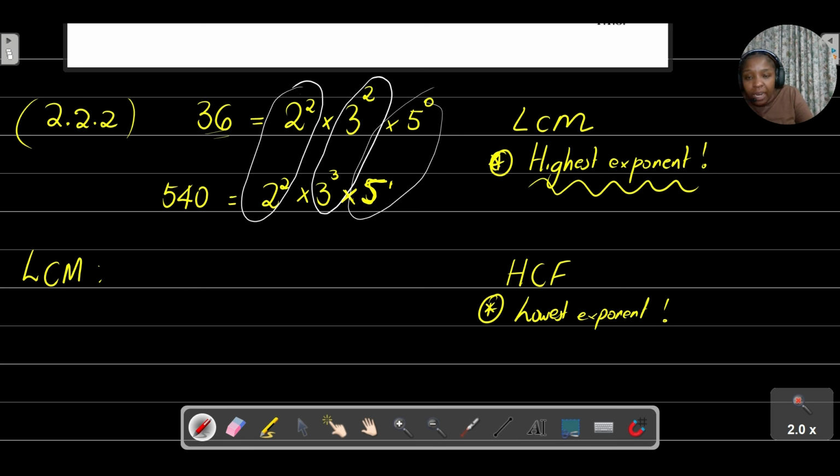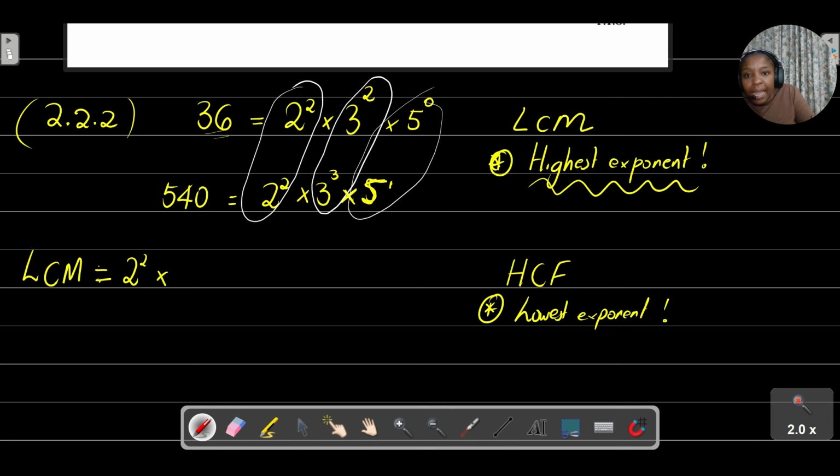Using prime factorization. Okay, so what is the highest exponent there? Right, if you're looking at the 2's, the highest exponent is 2 to the power of 2. I'm just going to use yellow. 2 to the power of 2 is the highest when you're looking at those powers there. So it's 2 to the power of 2.